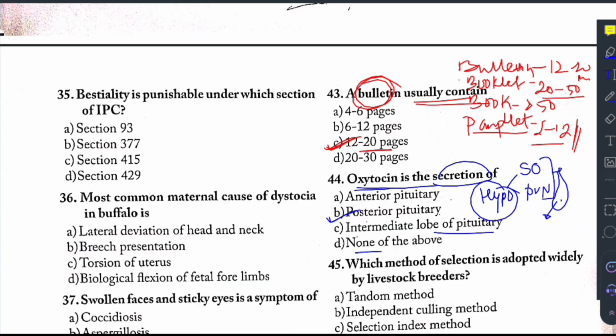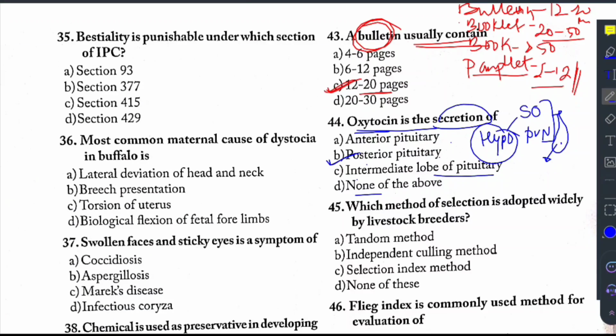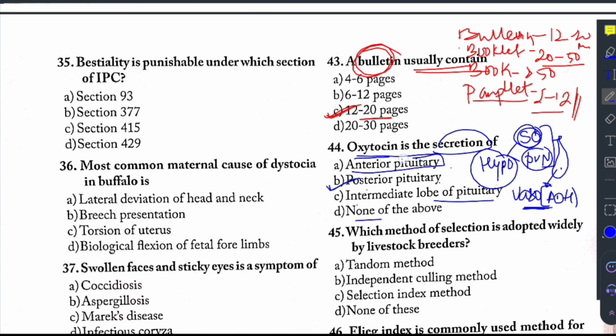Along with the oxytocin, posterior pituitary also stores another hormone, and that is vasopressin, which is also called ADH, antidiuretic hormone, which retains the water quantity of urine, and is also produced from these 2 supraoptic and paraventricular nuclei in hypothalamus. And when it comes to anterior pituitary, it will secrete FSH, LH, growth hormone, and thyroid stimulating hormone. So many other hormones are secreted from anterior pituitary.